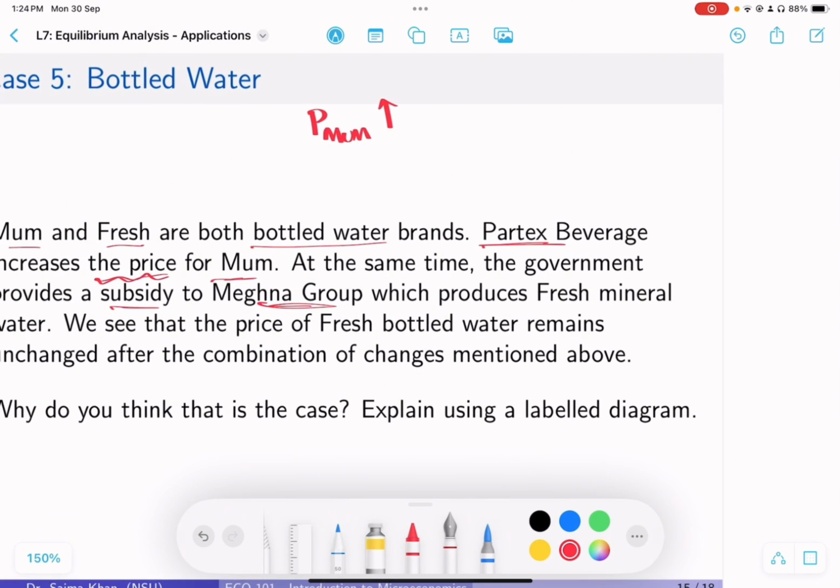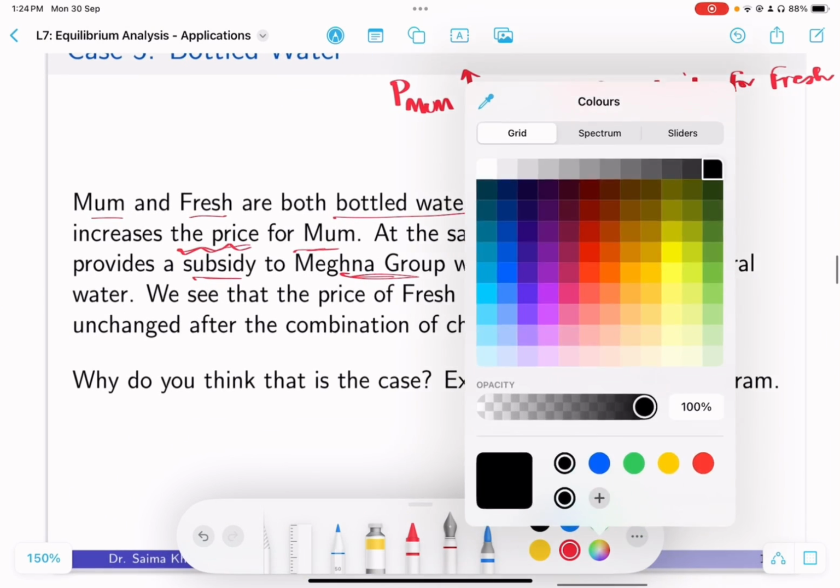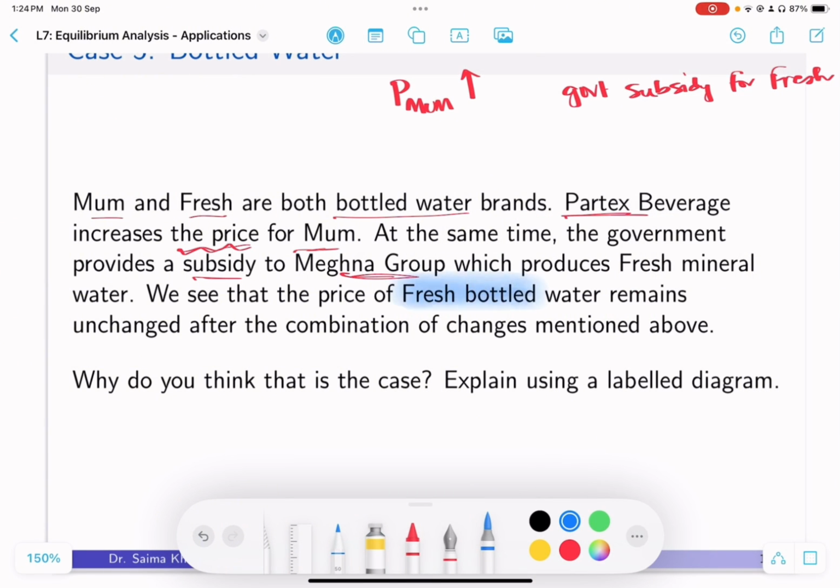Now we see that the price of Fresh water bottle actually remains unchanged. That's interesting. The two things you're going to notice here: first, you're being told to do any analysis on Fresh, not Mum. And we're being told that the price actually remains unchanged after all of these things happen. So we have to figure out why this is the case.